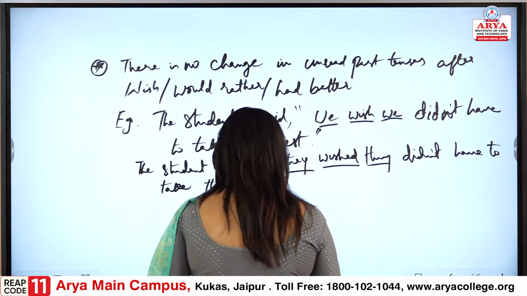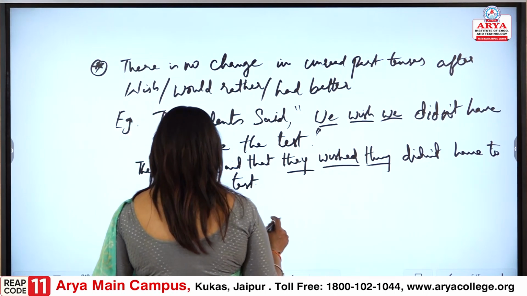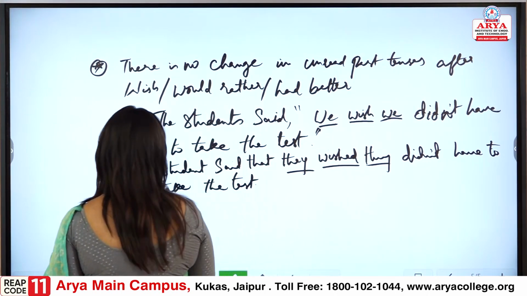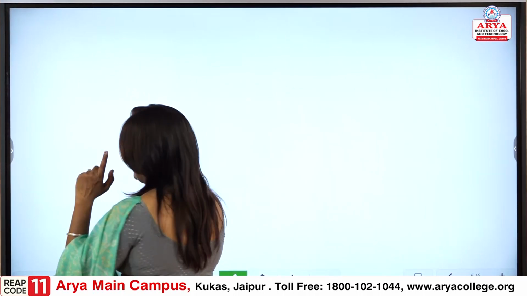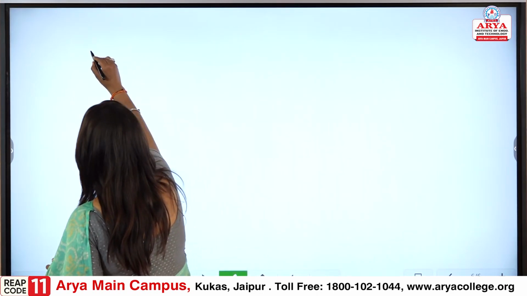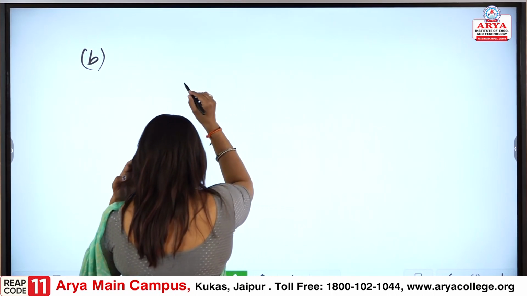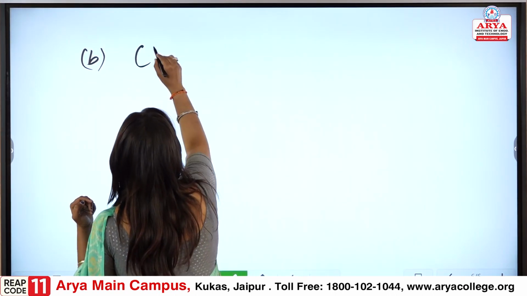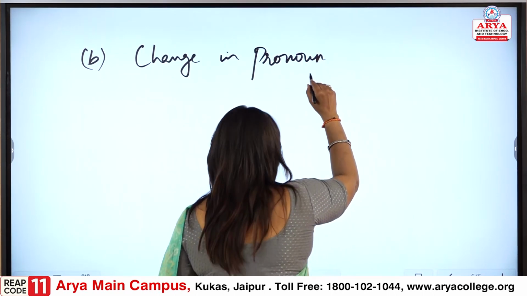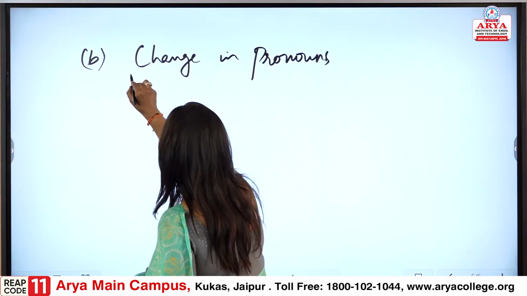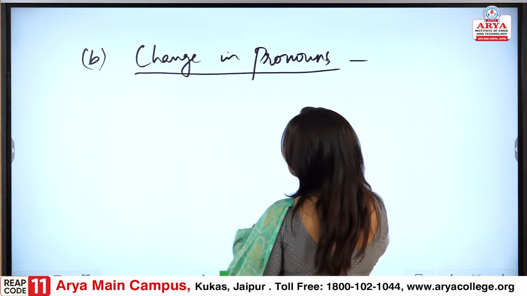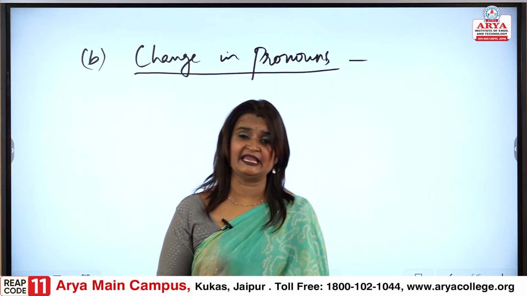Now, let us go with the next point. A, what we have covered is changes in tense. Now, we are covering the B point, and the B point is change in pronouns. Fine. This is the next point that we would be taking care of.